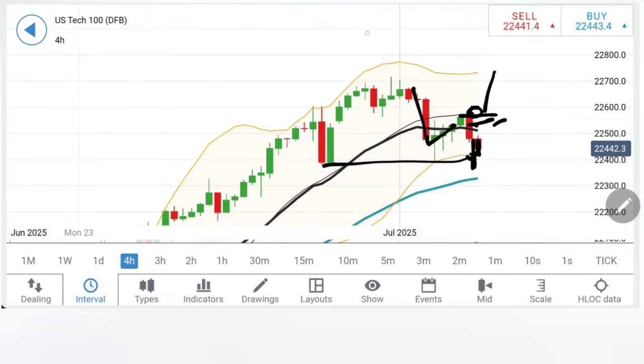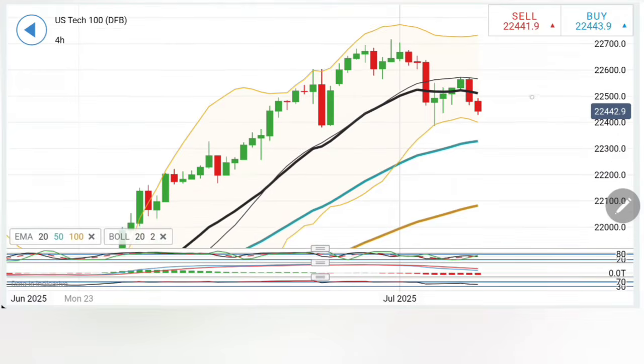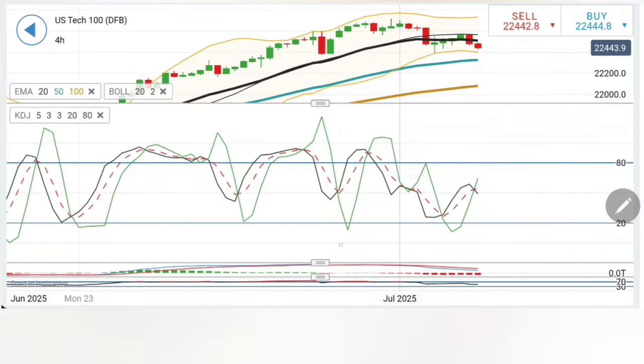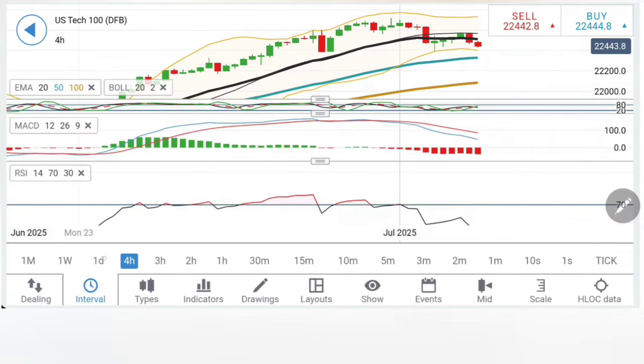So possibly we can see it breaking below 22,380 and expect it to move towards the 22,300, 320 zone, and in fact 22,240, 260 or 22,200 is very likely. Stochastic looking down, MACD bearish, RSI has dropped.